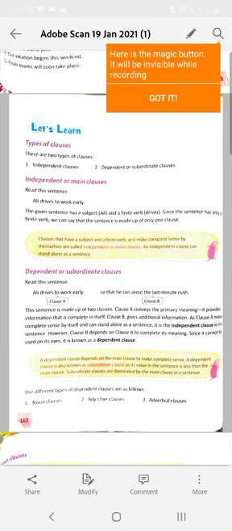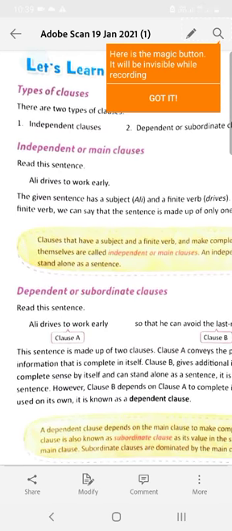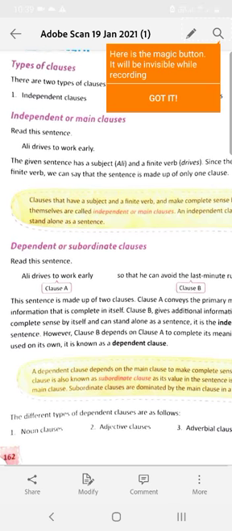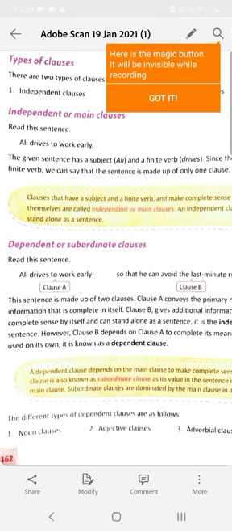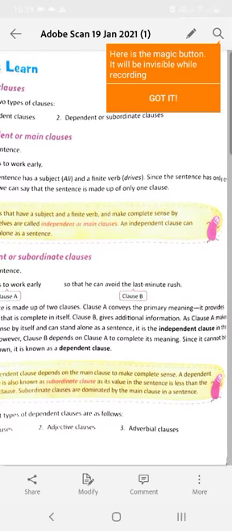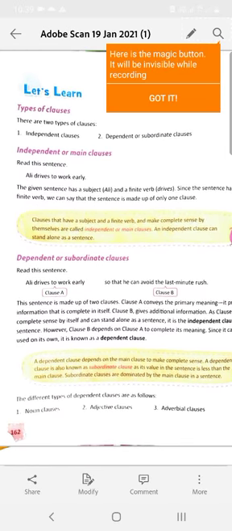There are two main types of clauses. One is the independent clause or main clause, the other one is the dependent or subordinate clause. See the example. Ali drives to work early. Ali drives to work early so that he can avoid the last minute rush. Here two sentences are joined together.